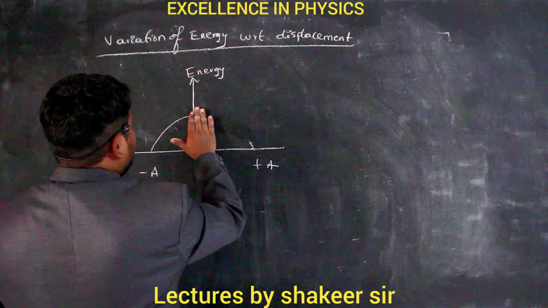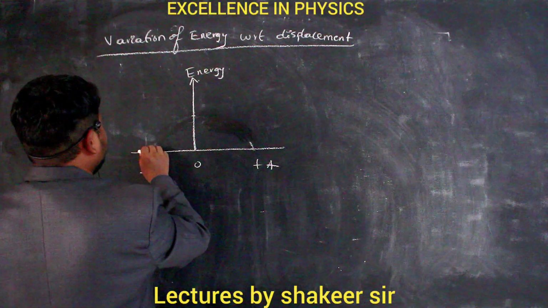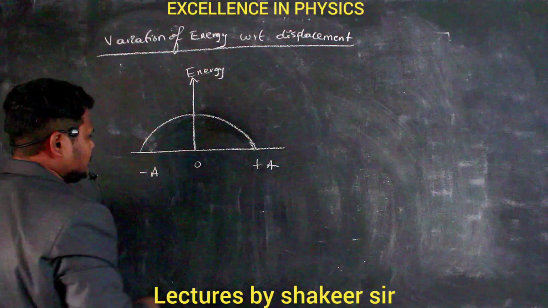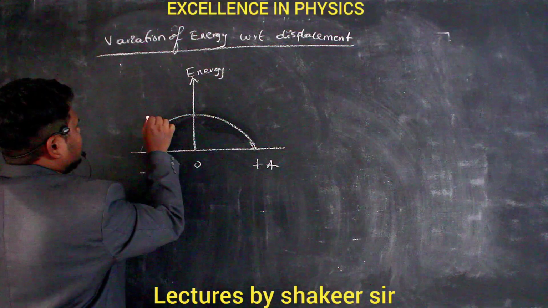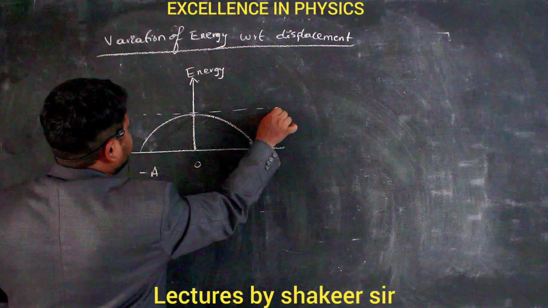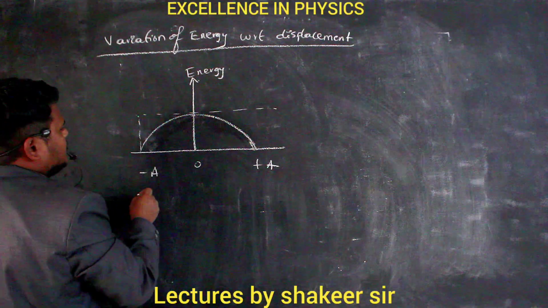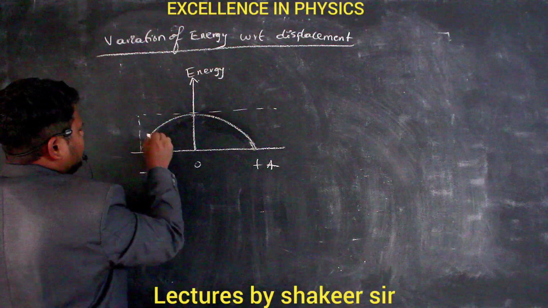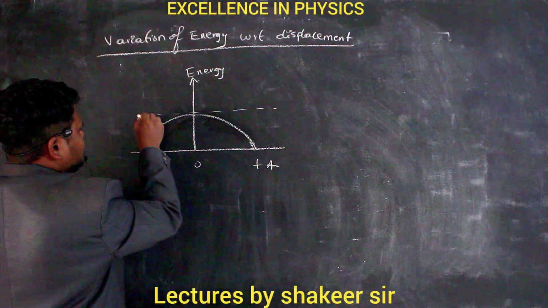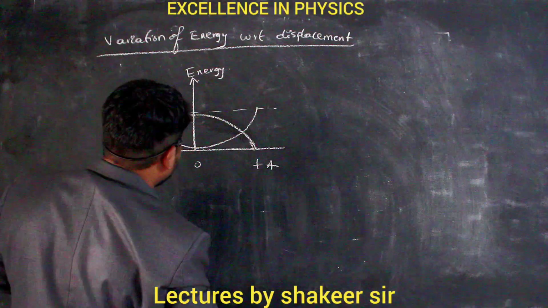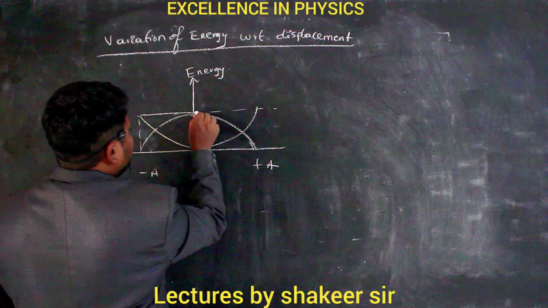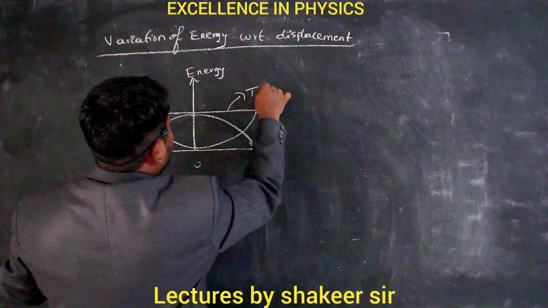So the graph will be like this. Clear? Then how can I draw? Let us first draw the total energy graph. Then if I draw the potential energy graph, potential energy at the mean position is 0, no? So therefore we get a graph like this. Are you able to understand? So what is this line? This is the line of total energy.